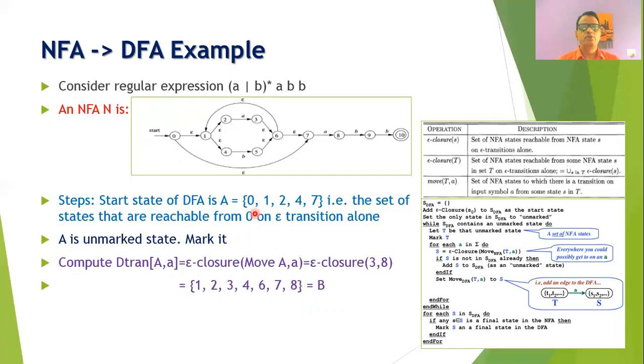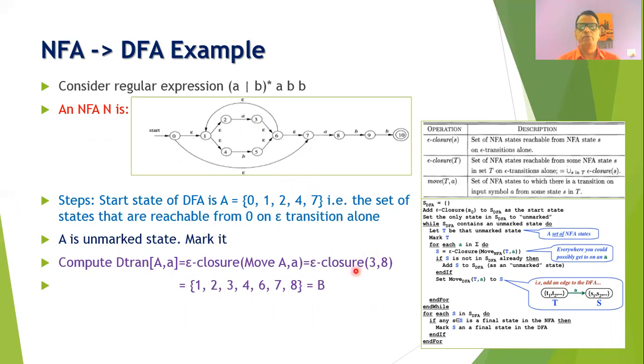One can easily observe that from the state 2, we can reach the state 3 on the input symbol a. Also, from 7, we can reach the state 8 on the input symbol a. There are no other states of A which can be reached on the input symbol a, and therefore move(A, a) will return 3 comma 8.